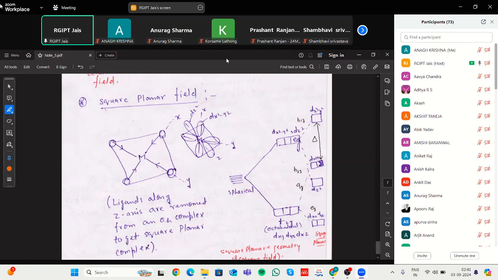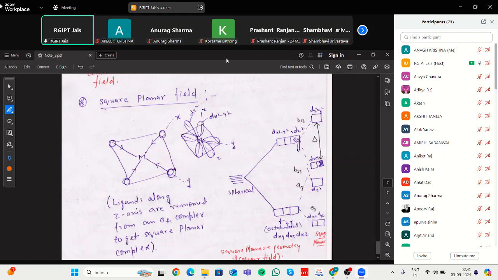Based upon this theory, it is similar to the covalent theory, and this theory tells about the different complex formation and different hybridization, but it does not explain how we will distinguish between the square planar complex and tetrahedral complex.